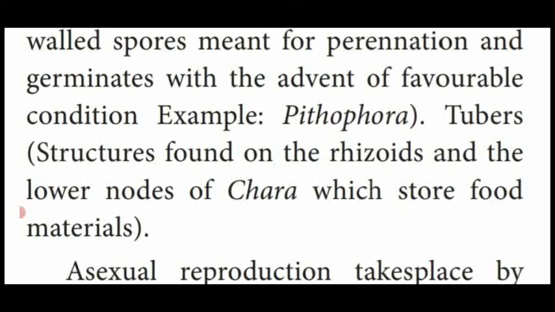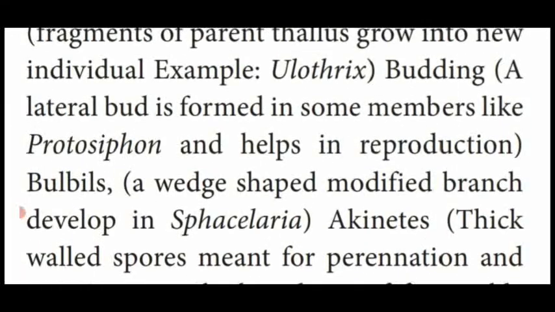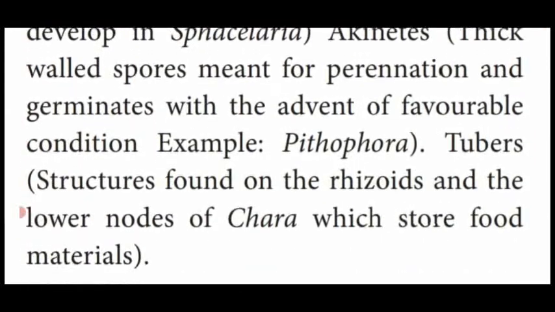These rhizoids store the food material, that is known as a tuber. This tuber afterwards gives rise to a new individual. So that is said to be the vegetative reproduction in algae.